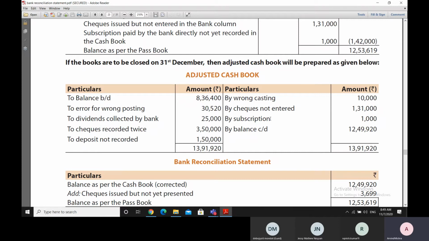So like that, we will make this entry. It is an entry which was not made earlier, but it is being made now. Since we have already discussed all these points, you must be understanding that all these entries are correcting the cash book.